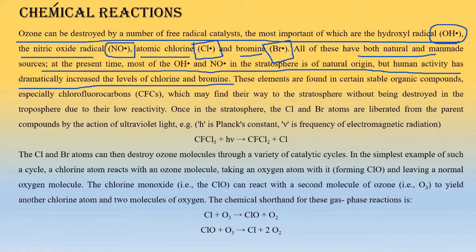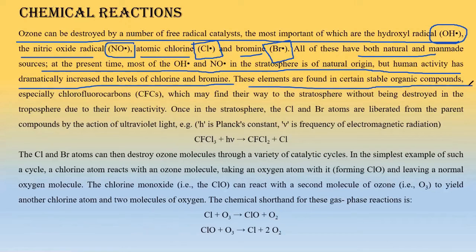We have created atomic chlorine and bromine to a large extent. That's why we have outreached what has been created by nature, we have actually disbalanced the thing by creating more and more ozone layer depleting substances, right?